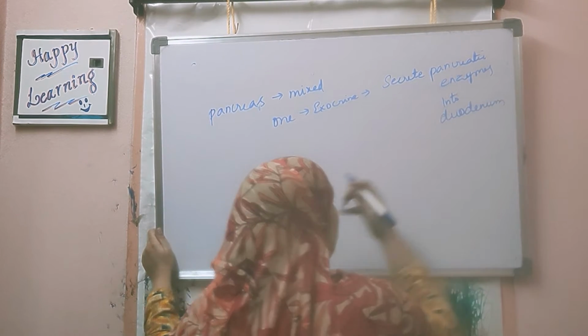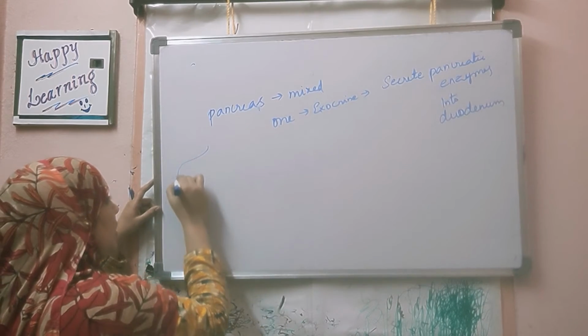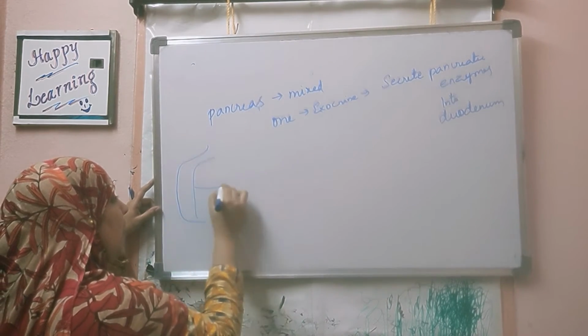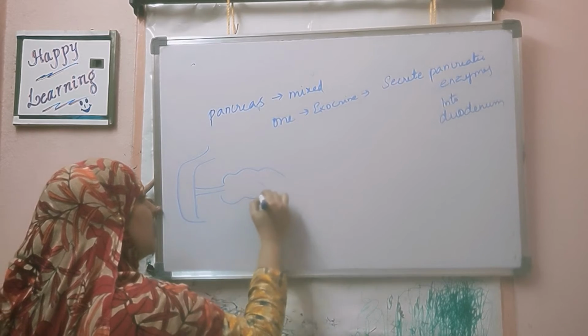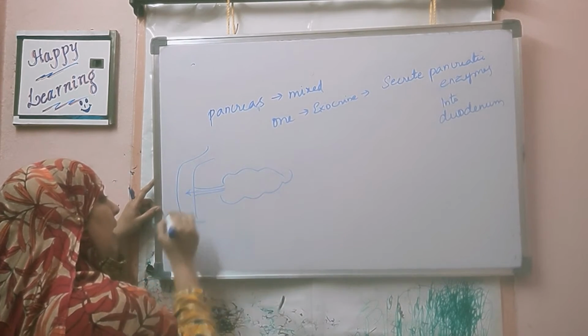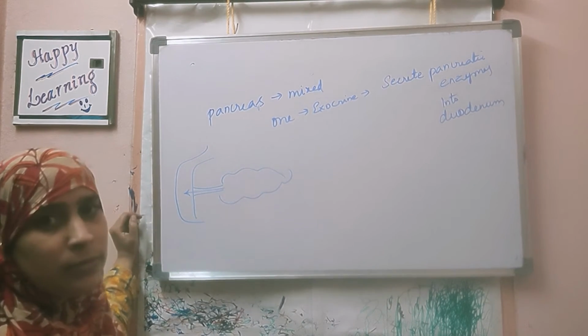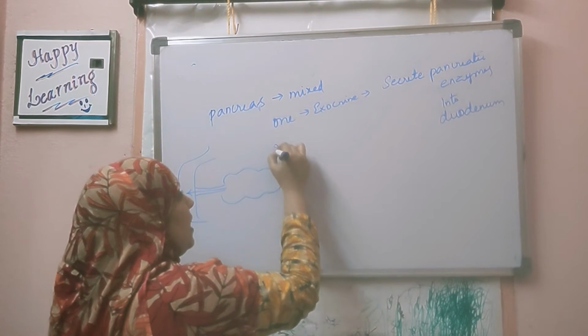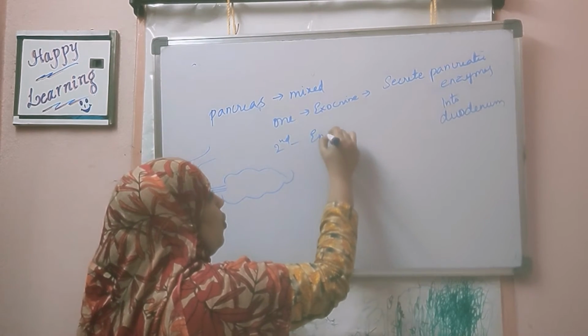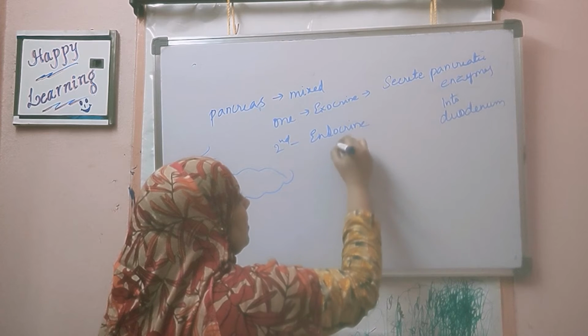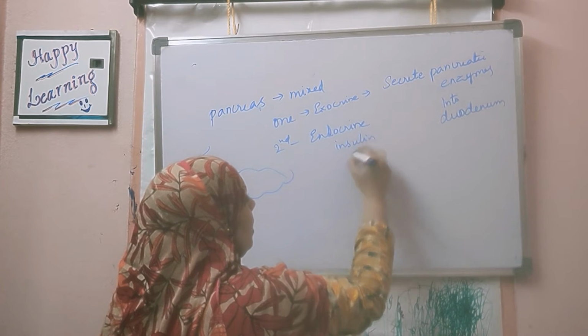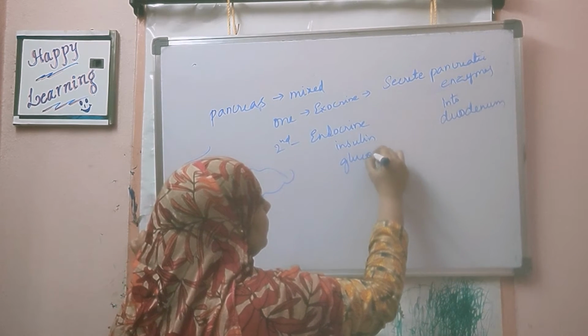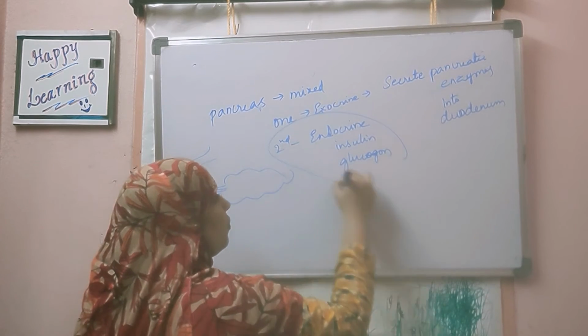When we studied the digestive system, we saw that the pancreas lies near the duodenum and secretes pancreatic juice directly into it. The second part is endocrine, which secretes insulin and glucagon. This part is of our interest now.